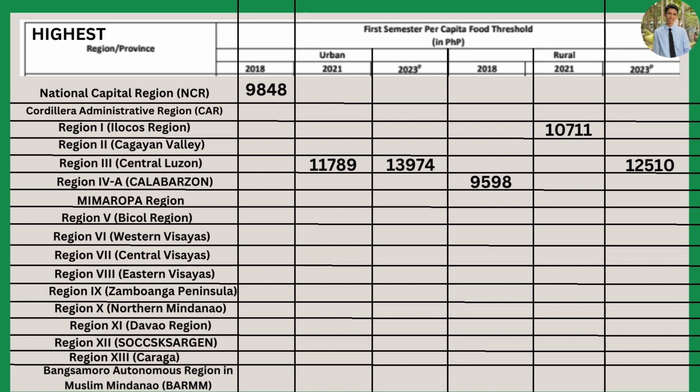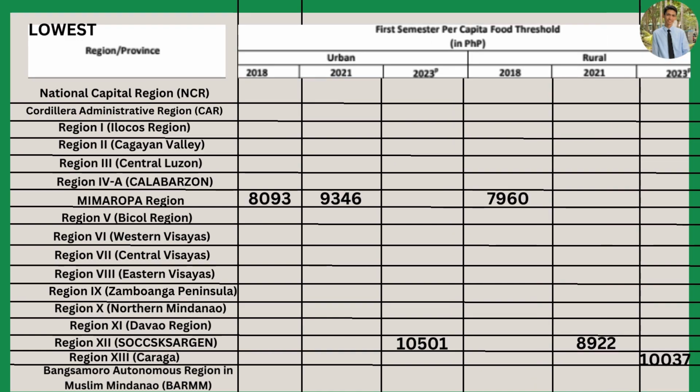13,974. In terms of lowest, in 2018, it was Mimaropa, estimated at 8,093. In 2021, it was Mimaropa again, 9,346, while in 2023, it was Region 12, the Soccsksargen.